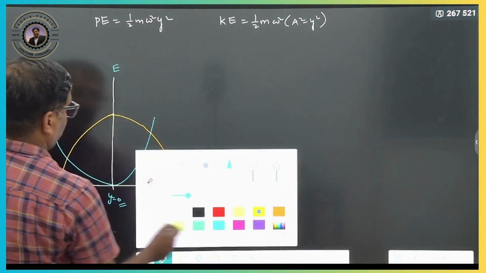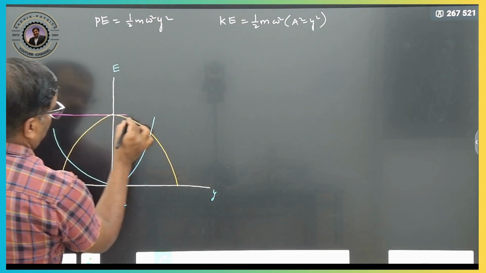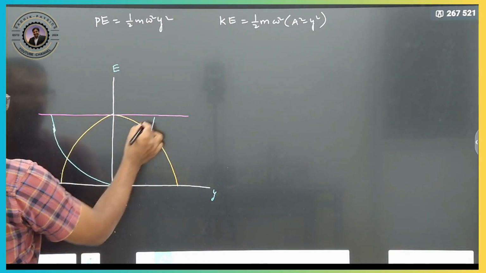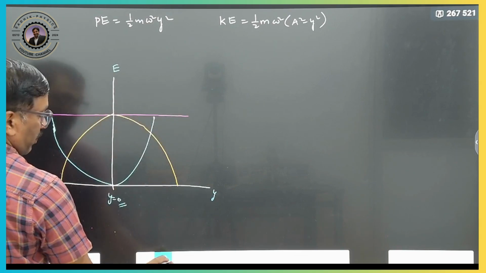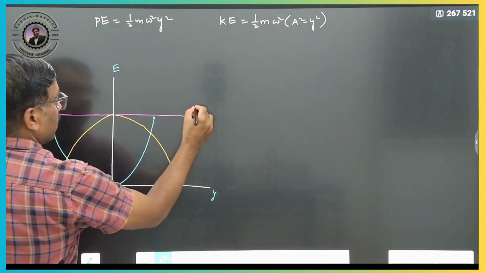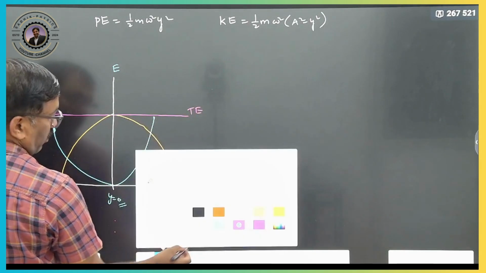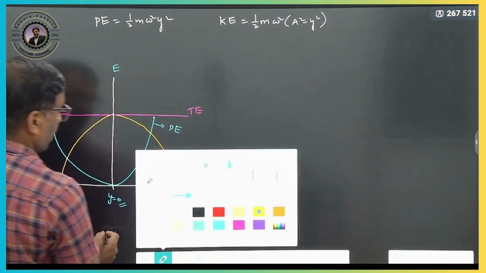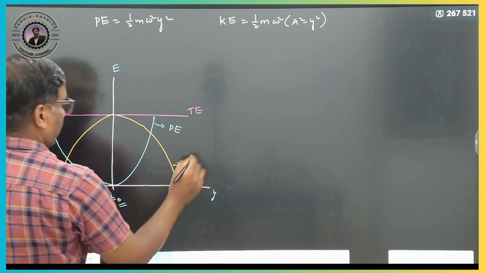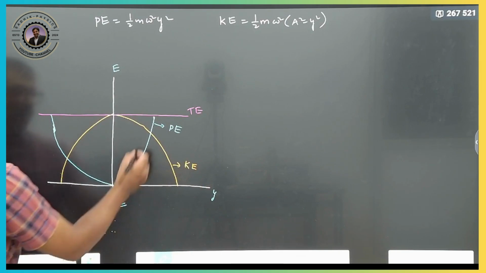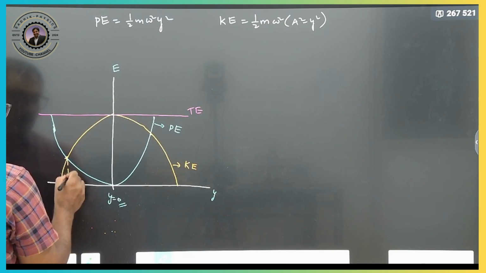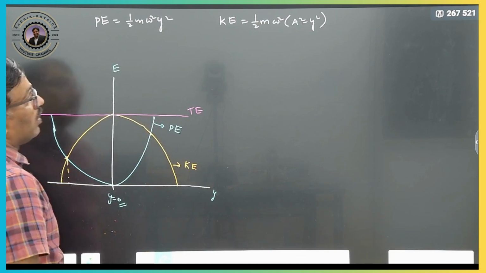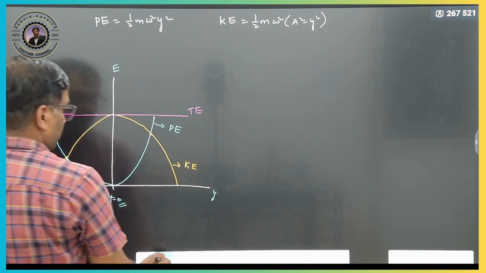What will be the total energy graph now? It will be like this. This is your total energy graph, the pink color line. The blue color line is the potential energy graph. The brown color graph is the kinetic energy graph in terms of displacement. Where are kinetic energy and potential energy both equal? We can derive that equation. We will see. Before that, we will go for in terms of time.